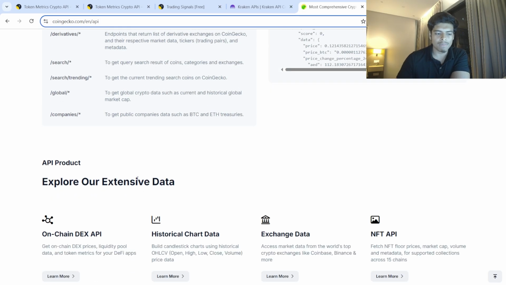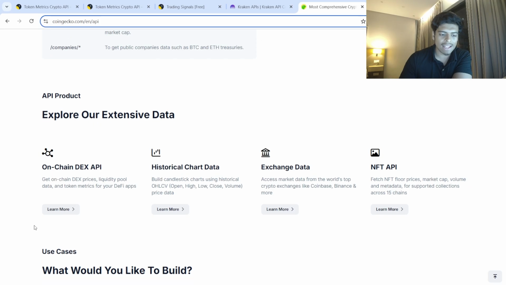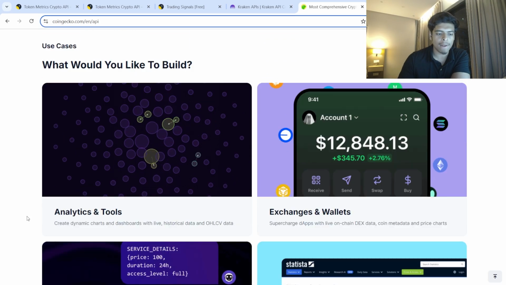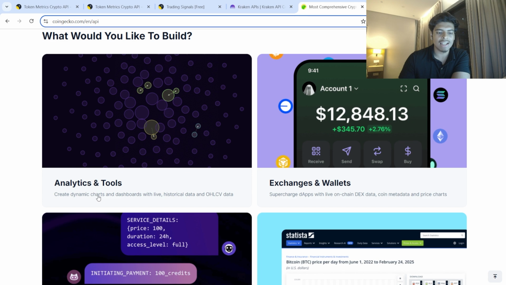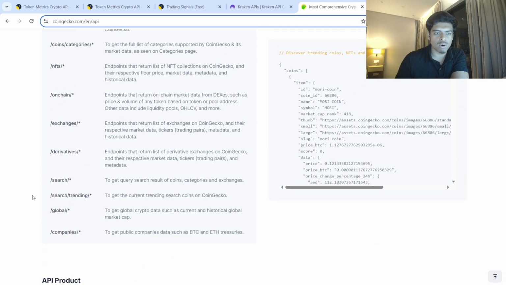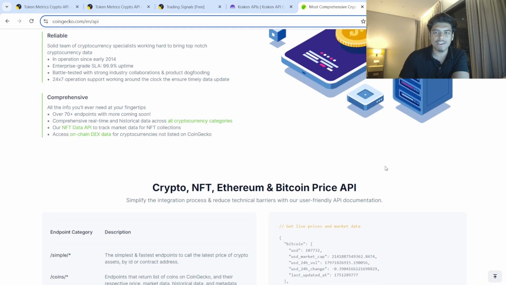However, when it comes to building a trading AI agent, Gecko isn't going to be exactly the best option, just because when it comes to things like bullish and bearish signals and market data, it's pretty limited. If you're building your own dApp, on the other hand, it can definitely be a very good option, probably one of your best options, right? But when it comes to building things like analytics and tools, with Gecko your product is going to be somewhat limited, but when it comes to free options, Gecko is definitely going to be one of those leading names.